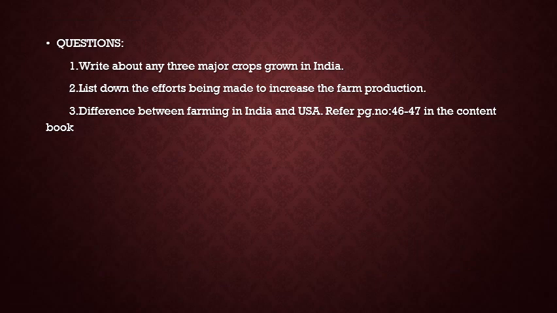Questions for this session. First question, write about any three major crops grown in India. Second, list down the efforts being made to increase farm production. Third, difference between farming in India and USA. For this question, you have to refer to page numbers 46 and 49 in the content book.